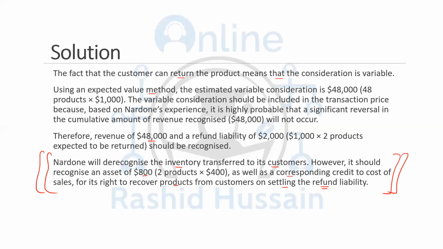That simply means, for example, when you will be getting the inventory back, obviously you need to record it again within the statement of financial position. And we know that inventory is recorded at lower of cost or NRV. So when they will be getting their inventory back, that inventory will cost them $400. So 400 multiplied by 2, 800 is the right they will be getting their inventory back, which should be recorded as a credit to the cost of sales for its right to recover products from customers on settling the refund liability.